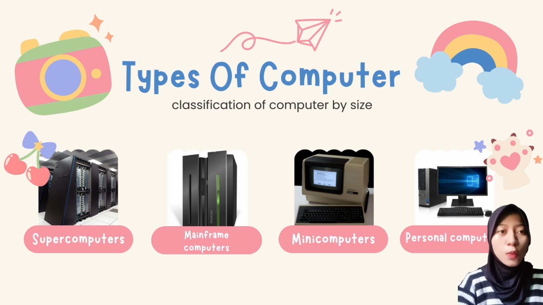Third, we have the mini computer, a mid-range computer that is intermediate in size, power, speed, storage capacity, and so on, between a mainframe and a microcomputer. The last, we have the personal computer or PC, a small computer designed for use by a single user at a time.